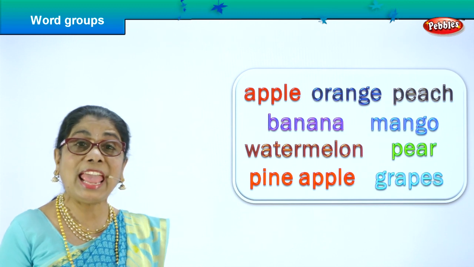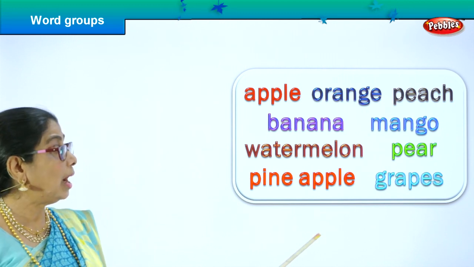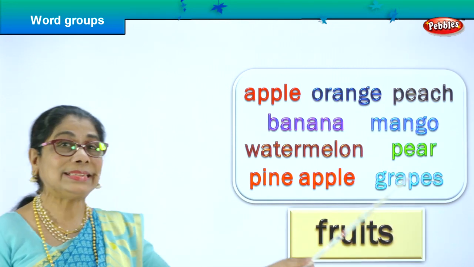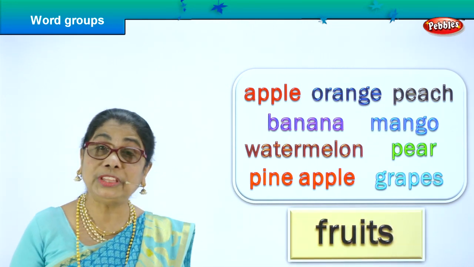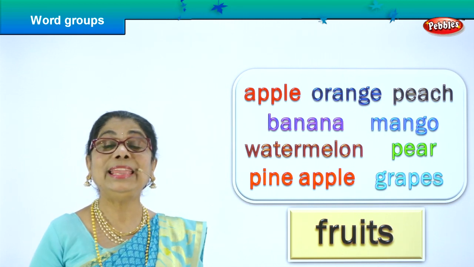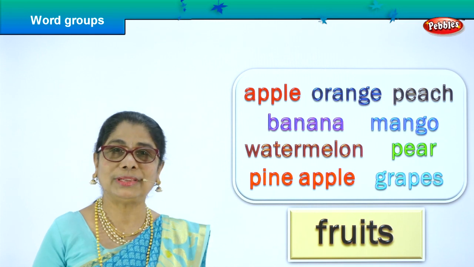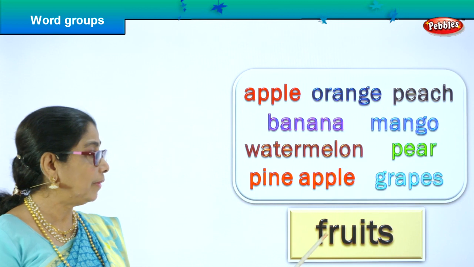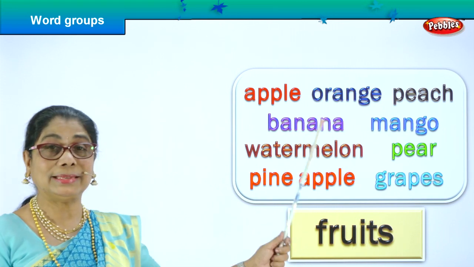Spell fruit, F-R-U-I-T. Fruit. Good. So we found a single word for this group. What group is this? It's the names of all the fruits. Not all are there, but some fruit. F-R-U-I-T-S.